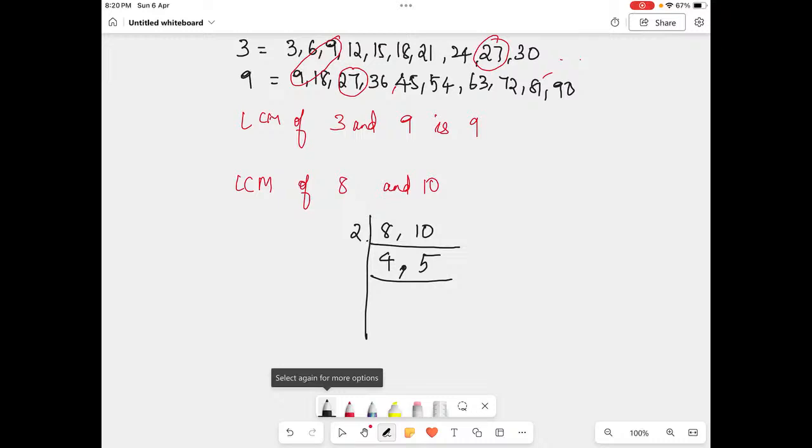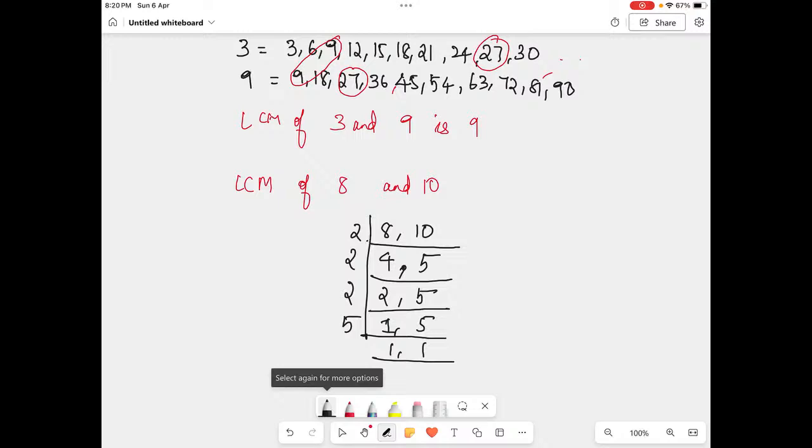So what will I do? I'll take the 2 table again, because 4 comes in the 2 table. So I'll just continue the same table. 2 times 2 will be 4. 5 will not come, so you just write it as it is. Again 2. And you have to continue till you reach 1. Then only you'll finish the LCM. Now we are just remaining with 5. Obviously 5 will come in the 5 table. So 5, done.